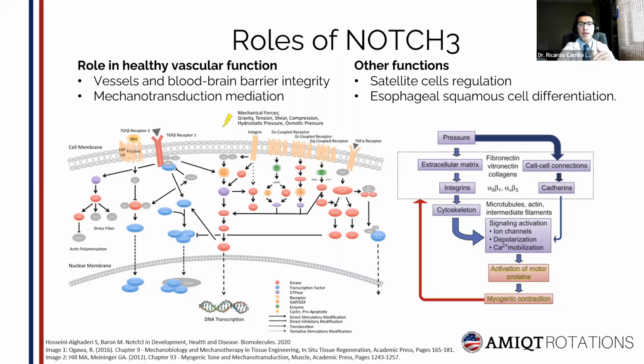For example, when vascular smooth muscle cells are in a contractile condition, they regulate vascular tone. But in adaptation to mechanical inputs, these cells can switch morphology to a synthetic phenotype and contribute to vascular growth and remodeling. And there are other functions that NOTCH3 has, such as regulating satellite cells, which are stem cells involved in skeletal muscle repair. Also, NOTCH3 has roles in esophageal homeostasis, promoting esophageal squamous cell differentiation.